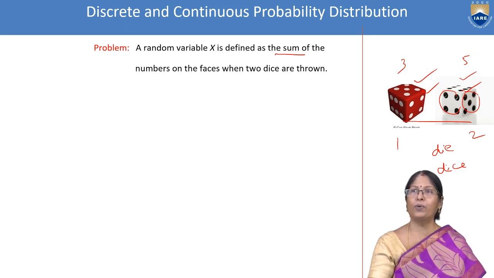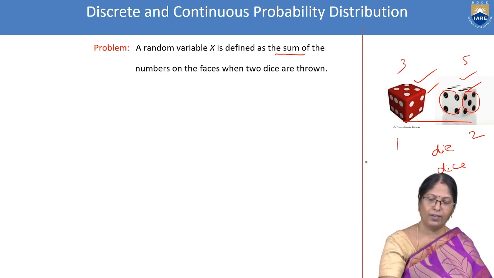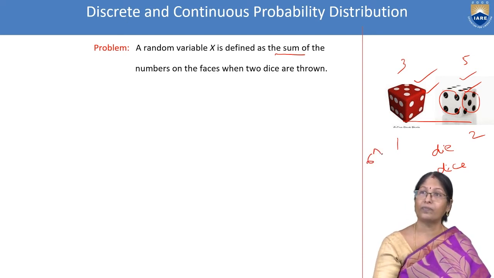Like that, how many possibilities are there? Our total possibility, our total outcome, sample space, we know it. And we know it, if it is 1 die or 2 dice, to find out the total outcome, the formula is there. It's nothing but 6 power n.